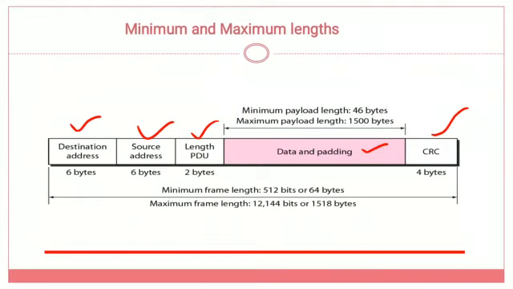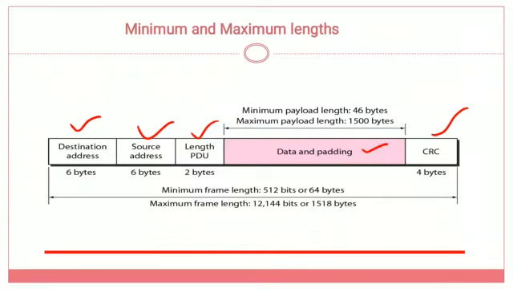So what will happen here? The minimum and maximum frame length is defined for data, so the payload length has a particular range. What is the range of the payload? 46 bytes to 1500 bytes. Within that range, the data will be transmitted from the sender to the receiver. So this is about the framing in the data link layer using the medium access control sublayer.